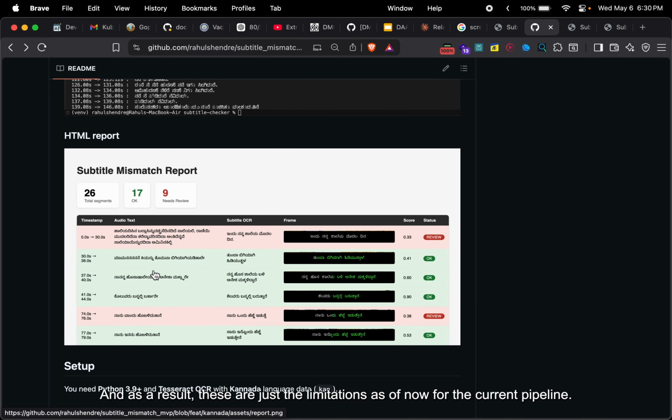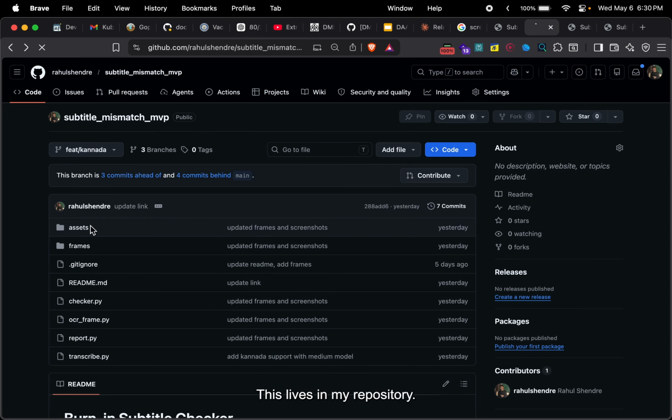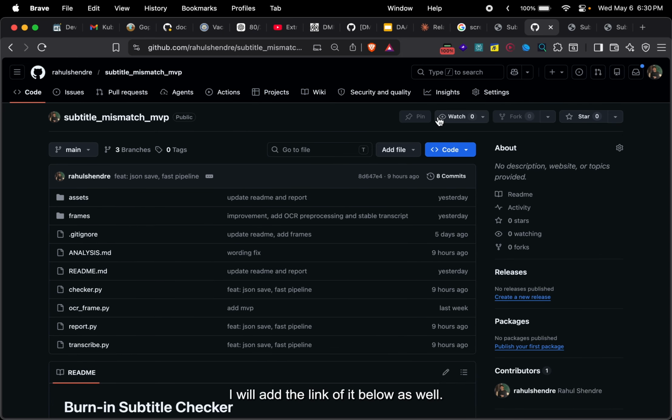This was the whole code base. This lives in my repository. I will add the link to it below as well. And yes, that's it for the demo. Thank you.